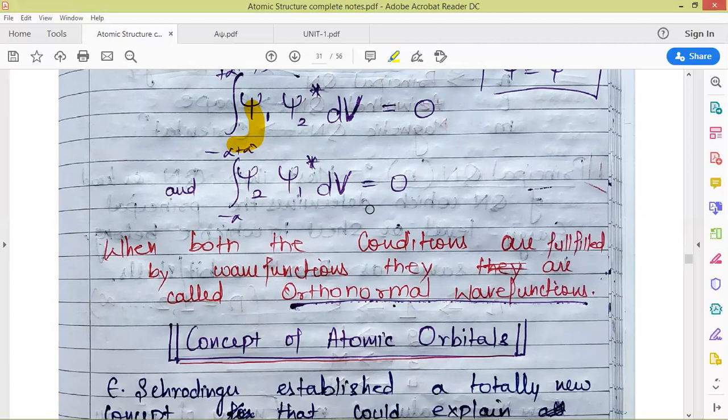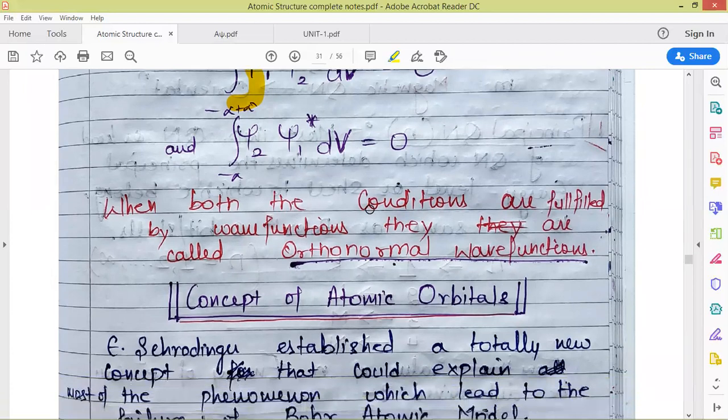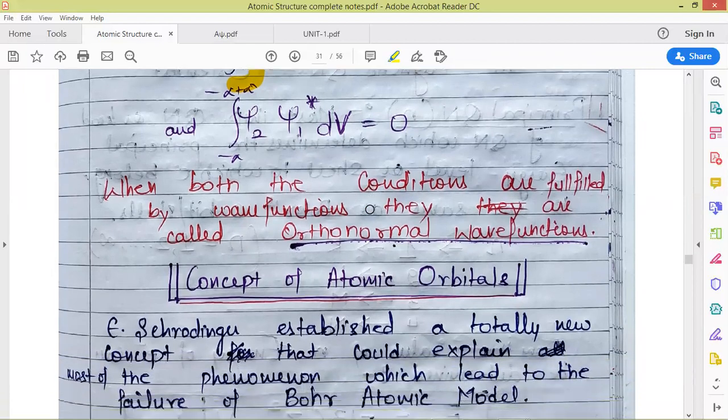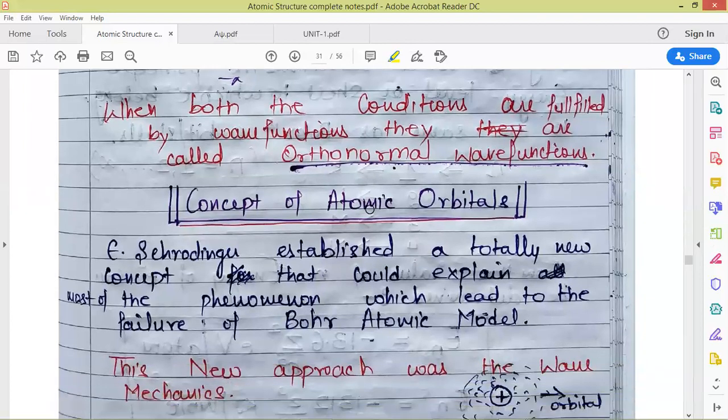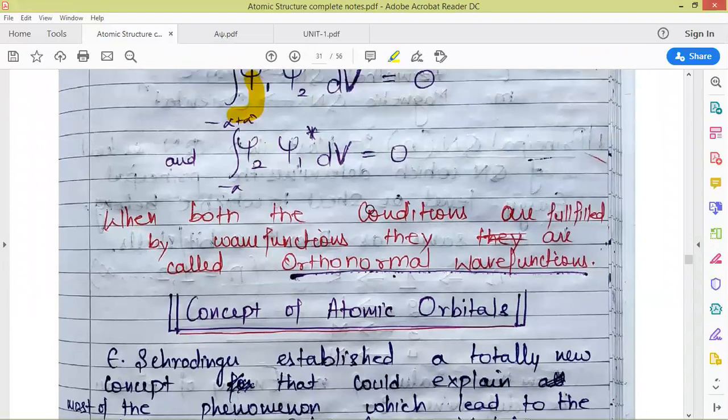So you can be given any two wave functions and be asked to check for the orthonormality condition, the orthogonality condition, and the normalization condition. You can also be asked to find the normalization constant for a particular wave function. You will be given the wave function and you will have to take the conjugate and the wave function itself. You will have to integrate it over the whole space and equate it to 1 for the normalization condition, and for the orthogonality condition you will have to take an equation like this.